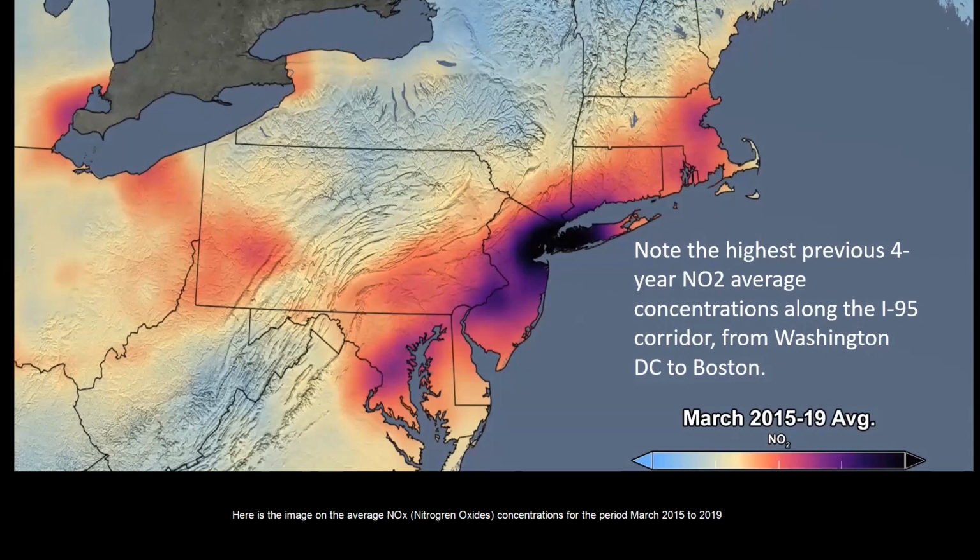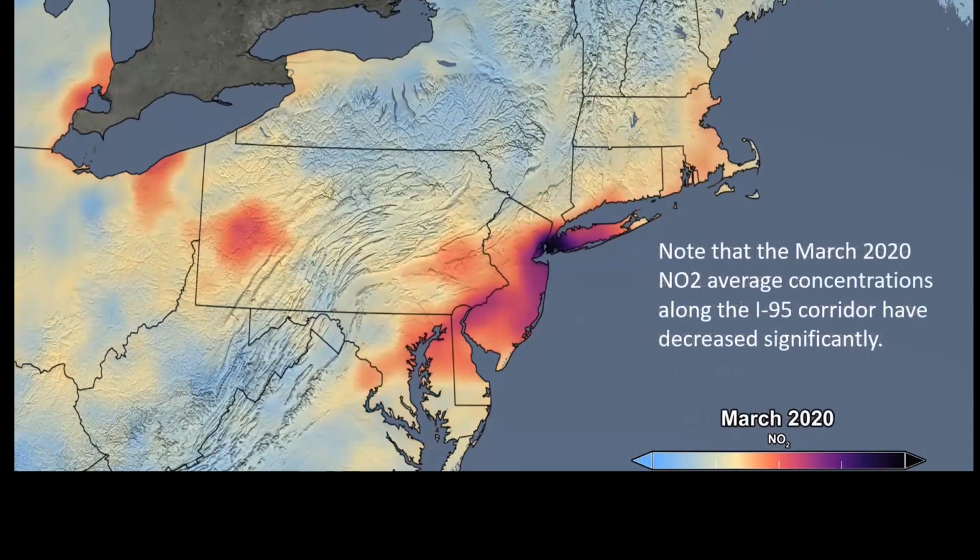Here is an image showing the average NO2 concentration for the period of March 2015 to 2019. Notice that the highest concentrations occur along the I-95 urban corridor, especially around New York City. Now, this is the image that shows just the average for March 2020. Notice that the NO2 concentrations have significantly decreased.